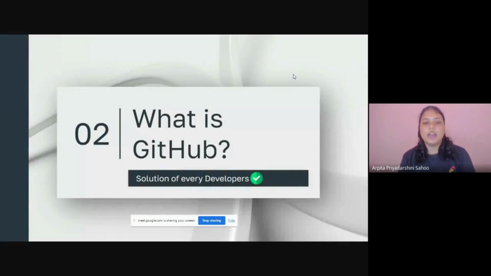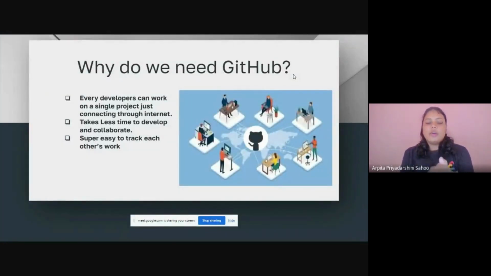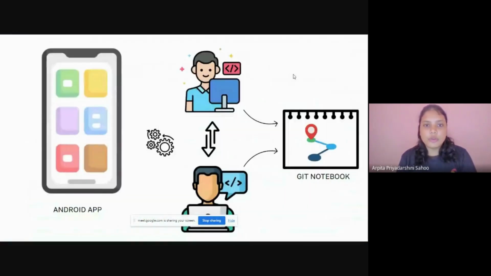And let me tell you what is GitHub, a solution for every developer, and why we need GitHub. Every developer can work on a single project just by connecting through the internet across the globe. It takes less time to collaborate, and it's super easy to track each other's work. So why am I taking this before this?